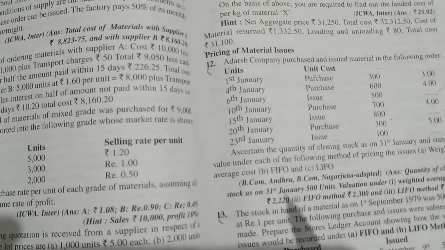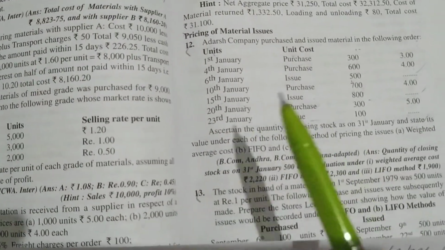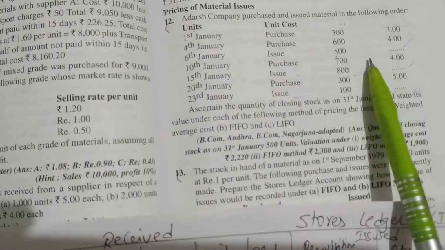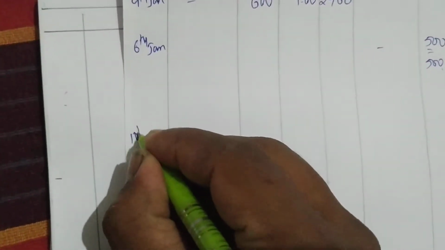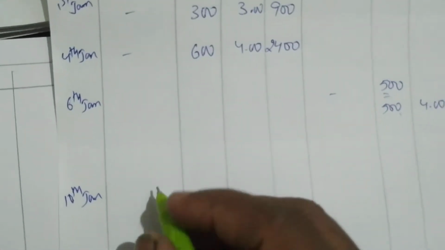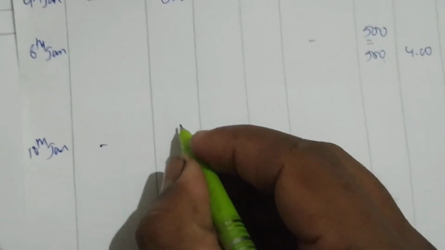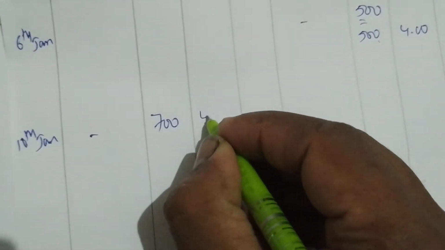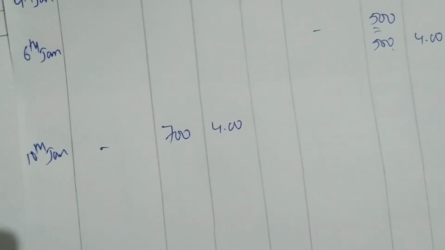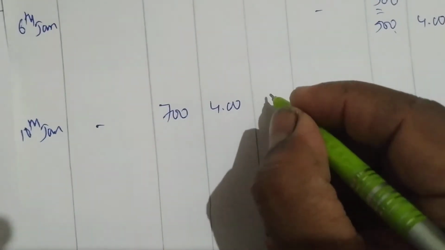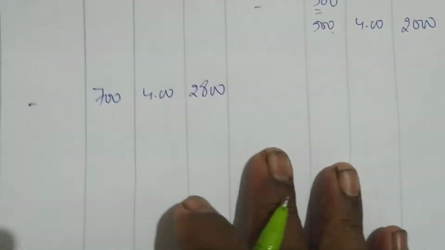After 6th, which date are we having now? We are having 10th January. Again we purchased 700 units. So 10th January, again purchased. How many units we purchased? No purchase order number. 700 units purchased with rupees 4. 7 4s are 28, so 2800.